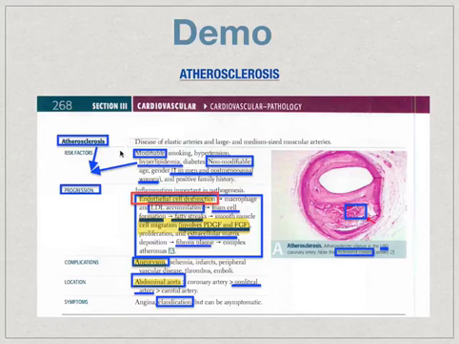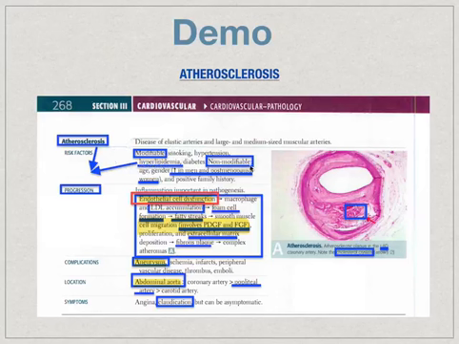The risk factors here are divided into modifiable and non-modifiable risk factors, but what the questions are going to ask is, which of the following is the most important modifiable risk factor for atherosclerosis? And the right answer here is actually hyperlipidemia. Lots of people think it's smoking, however, that would be an incorrect answer.